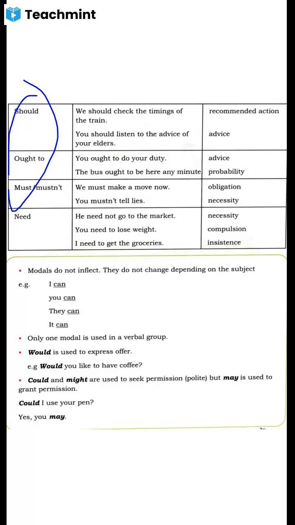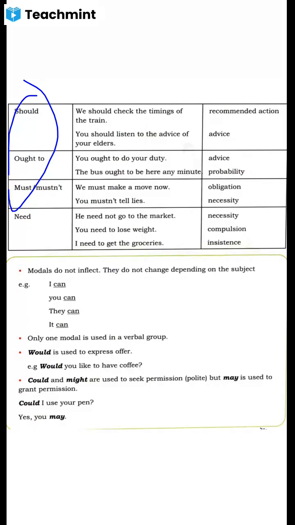For example, I ought to visit my friend today. I ought to take care of my parents. It means it's your duty. Obligation means it's your duty. And should also: you should do as you are told. So should do, ought to, must. These suggest obligation.